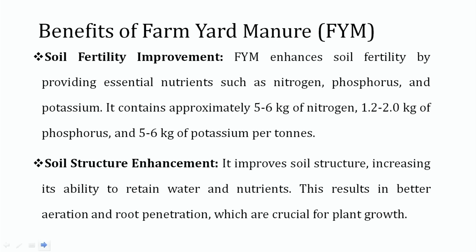So here we can see that if we are dealing with the farmyard manure, what are the benefits of farmyard manure? Here soil fertility improvement is the basic concept which is coming under farmyard manure. Farmyard manure enhances soil fertility by providing essential nutrients such as nitrogen, phosphorus and potassium. It contains approximately 5 to 6 kg of nitrogen, 1.2 to 2 kg of phosphorus and around 5 to 6 kg of potassium per ton of farmyard manure.